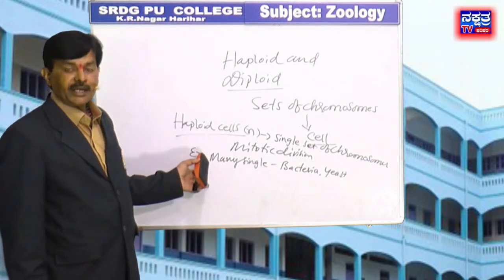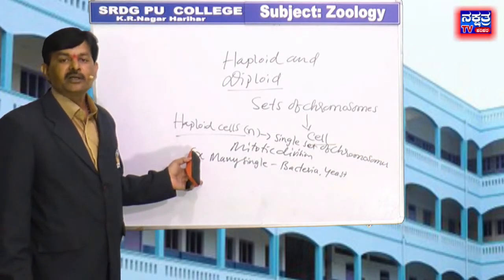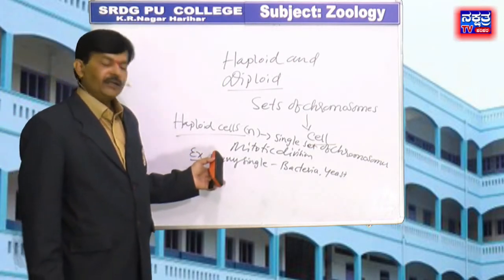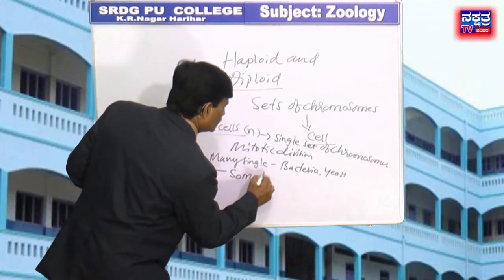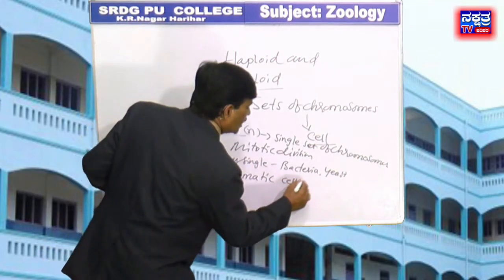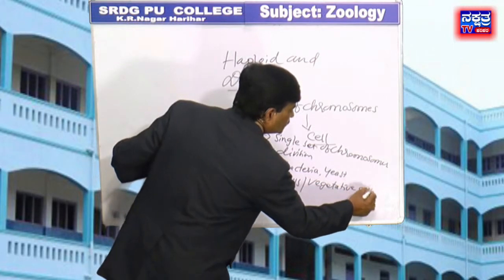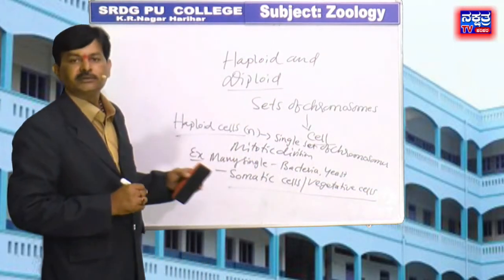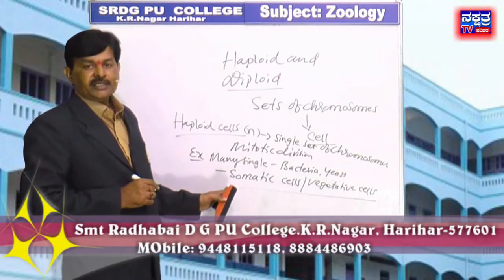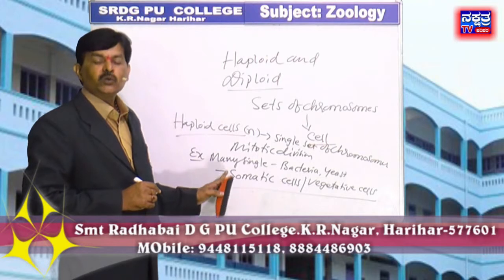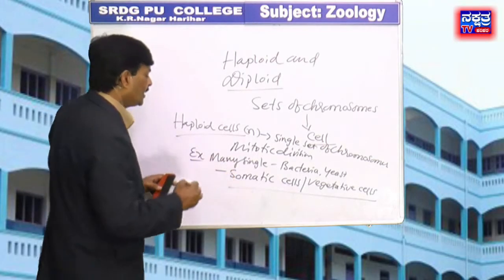In multicellular organisms, mitosis produces more cells for growth and repair. Such cells are called somatic cells. Somatic cells are vegetative cells.